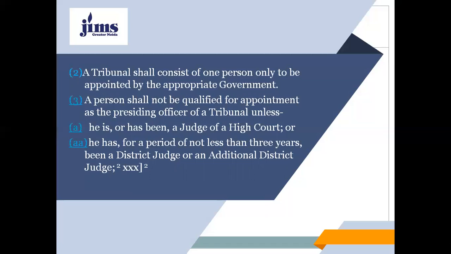A person shall not be qualified for appointment as the presiding officer of a tribunal unless he is or has been a judge of the high court, or he has for a period of not less than 3 years been a district judge or an additional district judge.